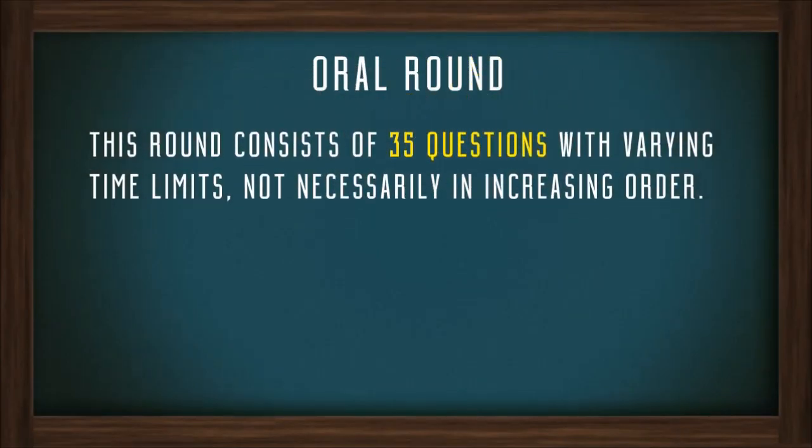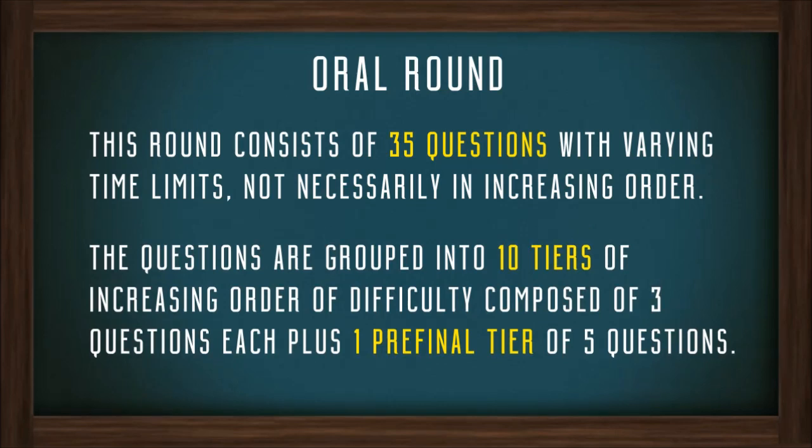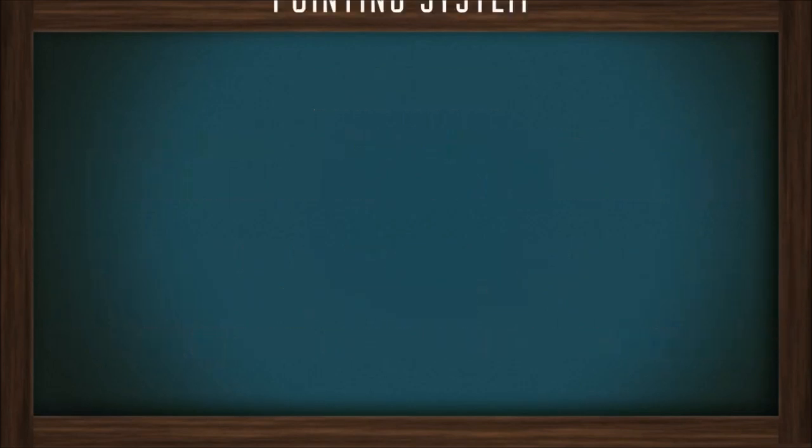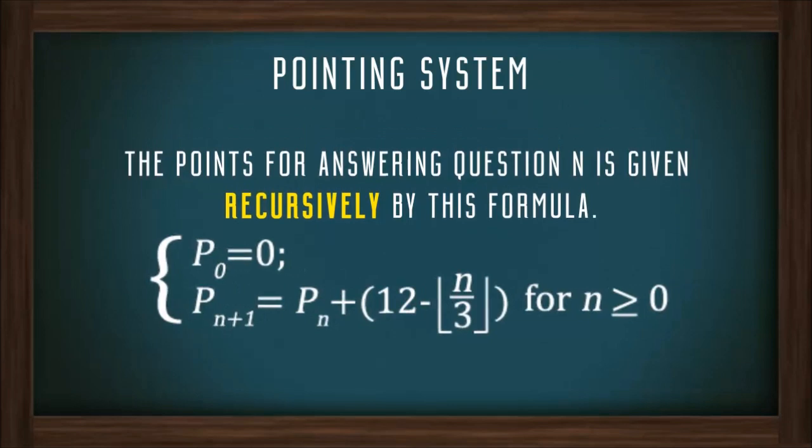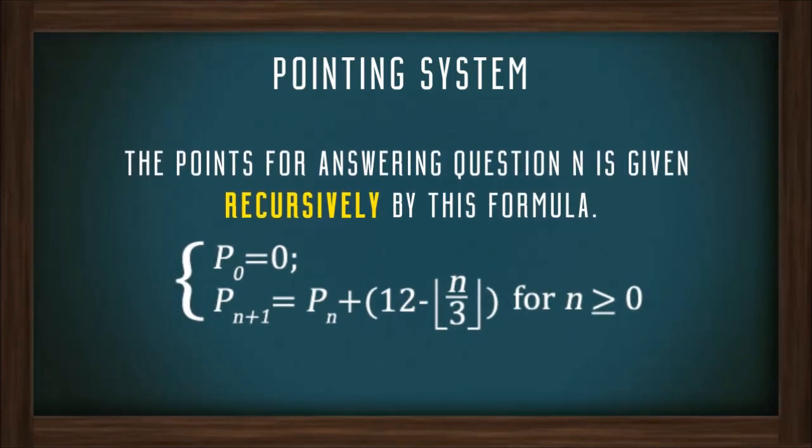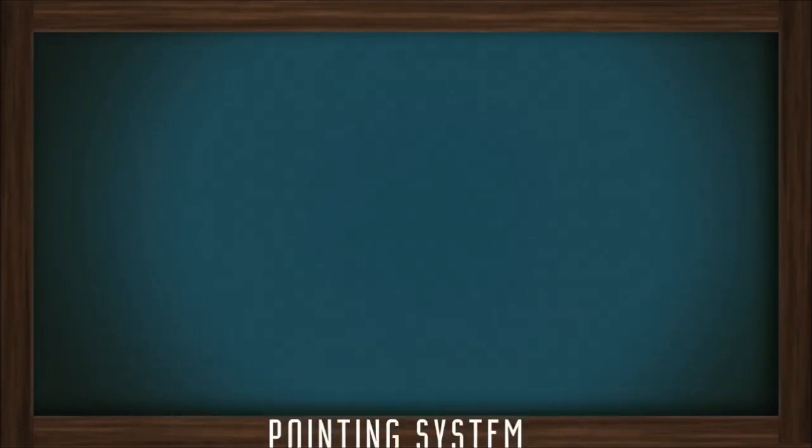This round consists of 35 questions with varying time limits, not necessarily in increasing order. The questions are grouped into 10 tiers of increasing order of difficulty, composed of 3 questions each, plus 1 pre-final tier of 5 questions. The points for answering question n is given recursively by this formula.